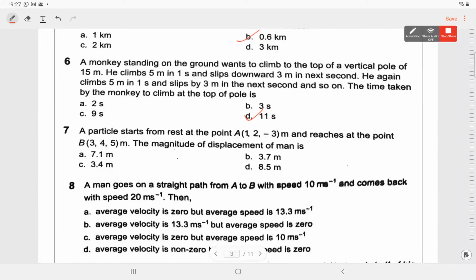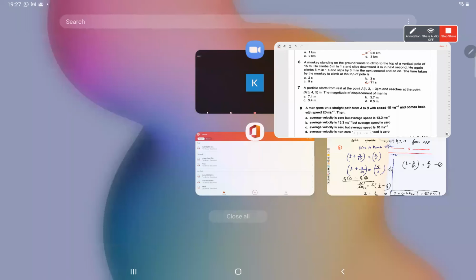Okay. A monkey is standing on the ground and wants to climb to the top of a vertical pole of 15 meters. He climbs 5 meters in 1 second and slips downward 3 meters in the next second. So for the 15 meter pole, 5 meters he goes up and 3 meters he goes down.